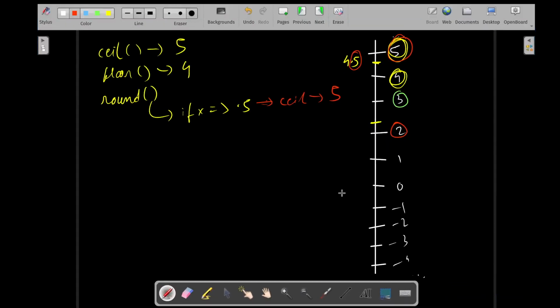So just so that you don't get confused, let's get back to the number line and see what is happening. What was our number, by the way? Our number was -3.7, right? It was on the negative side, so -3.1, -3.2, -3.3, -3.4, it was somewhere around here. Okay, -3.7. So when you ceil it, let me remove all of these things again.